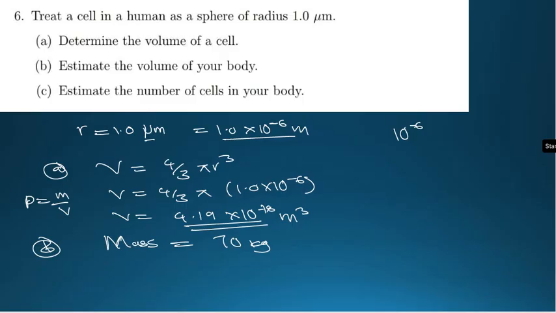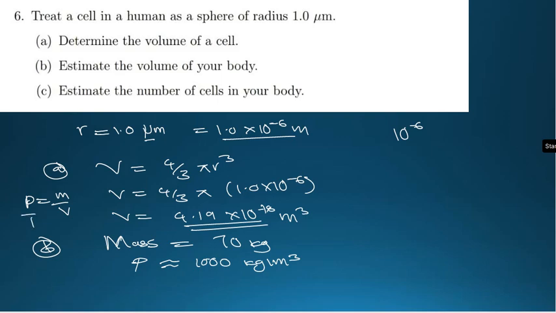Now for the density, we are going to use the density of water because we know that water occupies the largest part of your body. Let's assume the density is approximately 1000 kg per cubic meter. Okay, so now let's find the formula for mass.